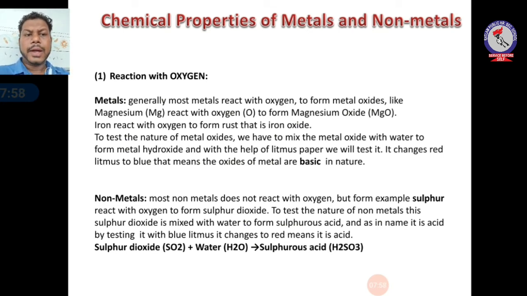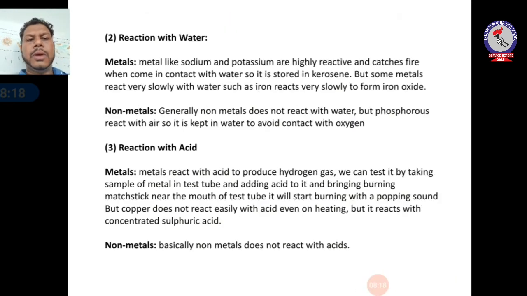As the name says acid, you can know it is acidic in nature, but we will test it with the help of litmus paper. It will turn blue litmus paper red, meaning it is acidic in nature. You can see in the last line the reaction: sulfur dioxide SO2 plus water H2O gives sulfurous acid.